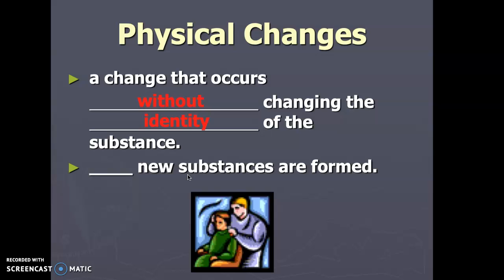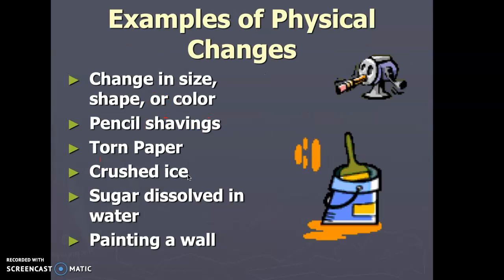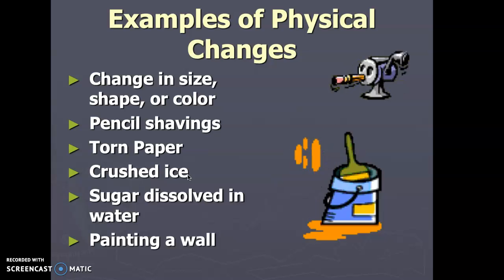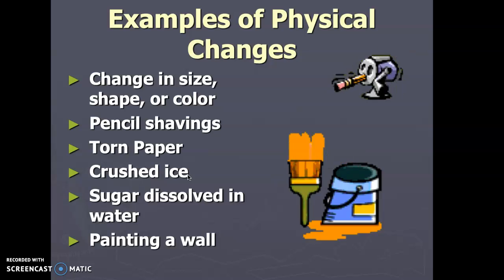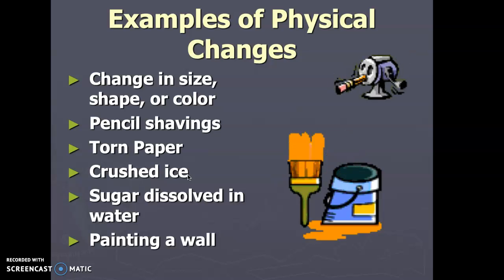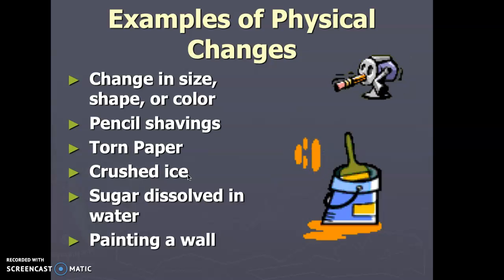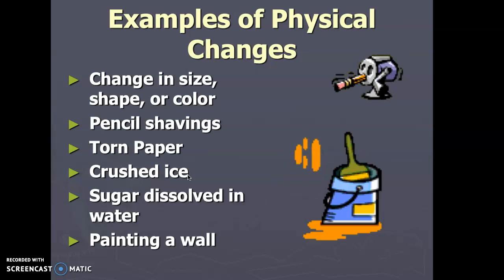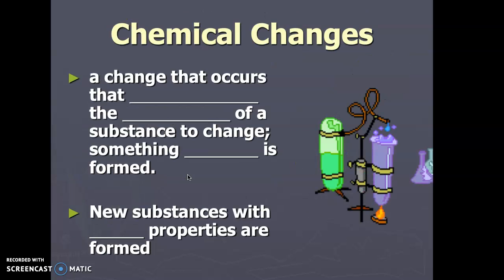A change that occurs without changing the identity of the substance is really when you're talking about a physical change. So you can make something smaller, right? and it still has the same physical properties. So you can have a physical change. You can melt something. You can melt ice, and it still is water, right? It's just you haven't chemically changed it. So it can change in size, shape, color, such as pencil shaping, form paper, crushed ice, sugar dissolved in water, painting, right? These are still existing because you can separate them out without a chemical reaction, which we can maybe cover later.